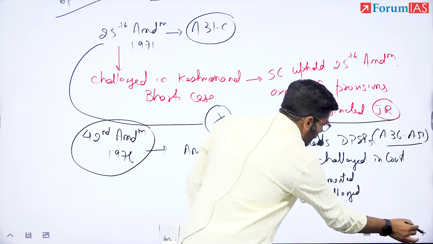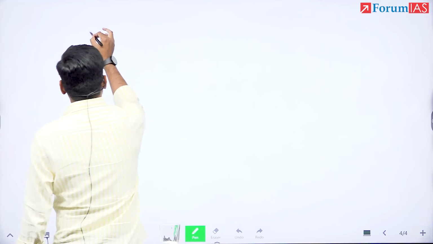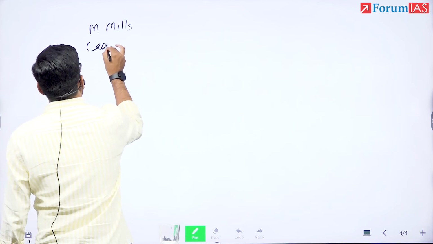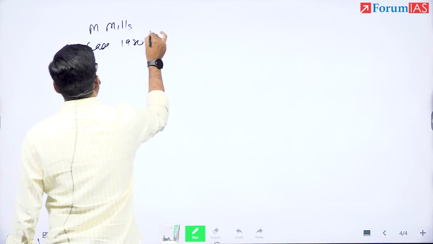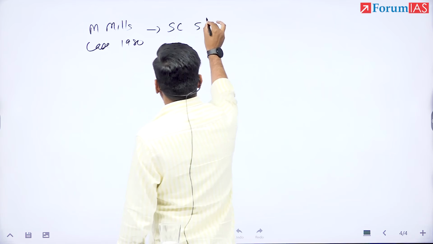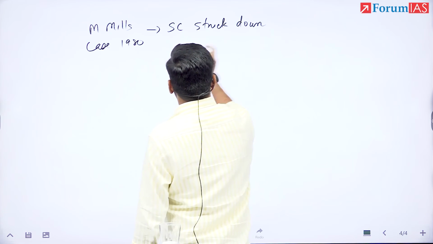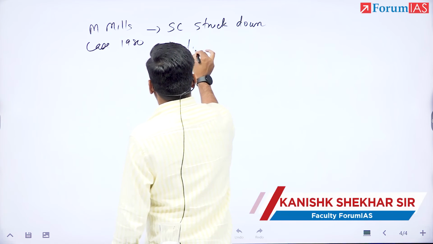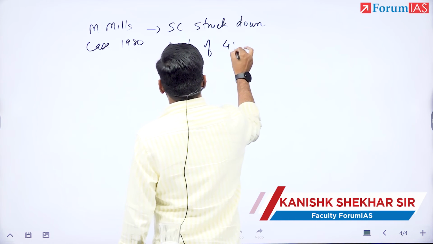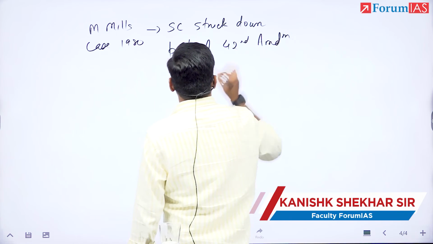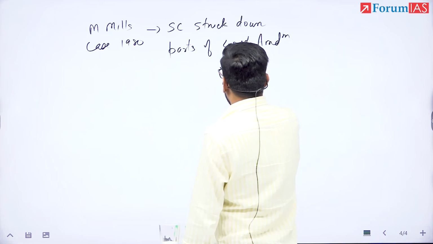Now, 42nd Amendment was in Minerva Mill case partially struck down. Parts of 42nd Amendment. Which part?